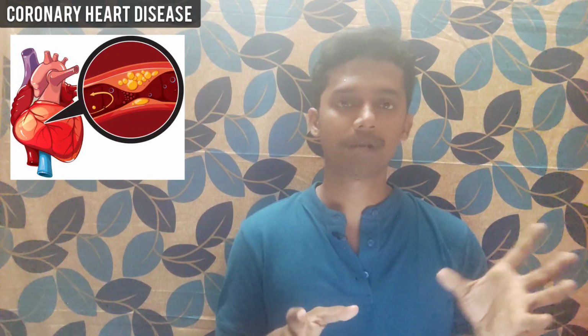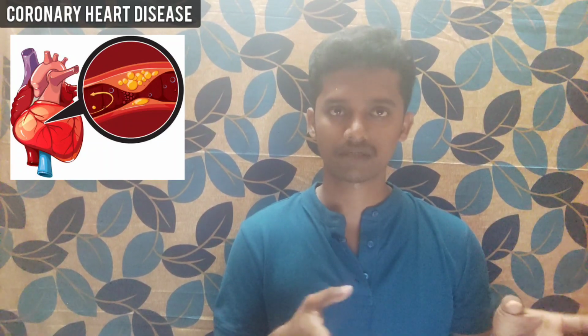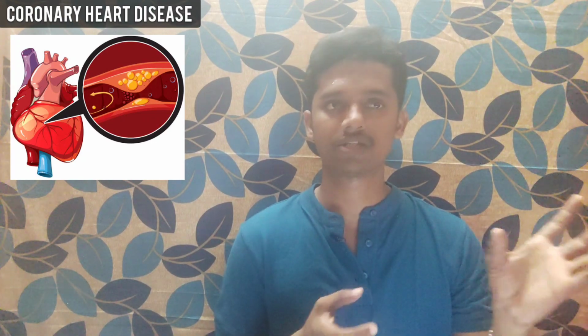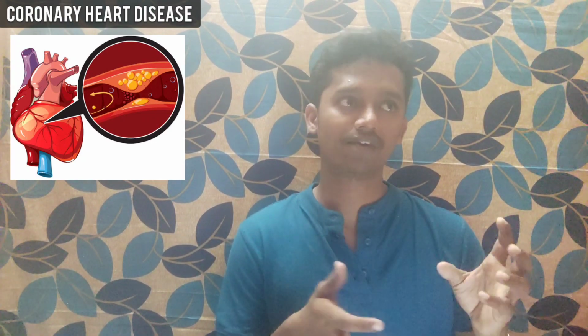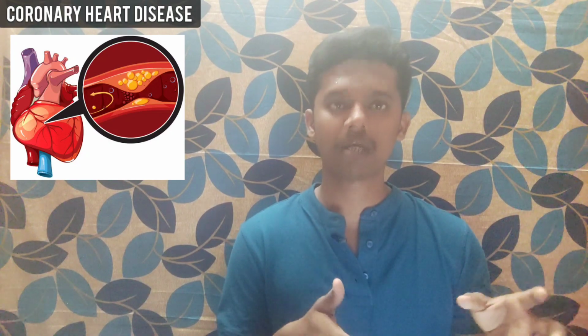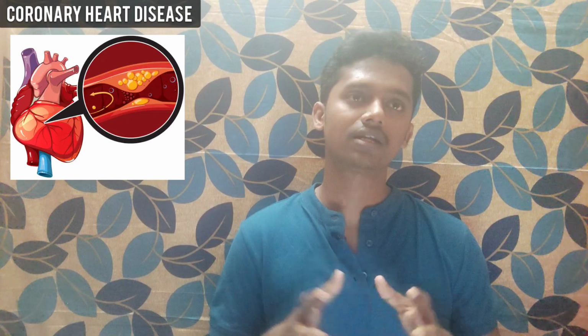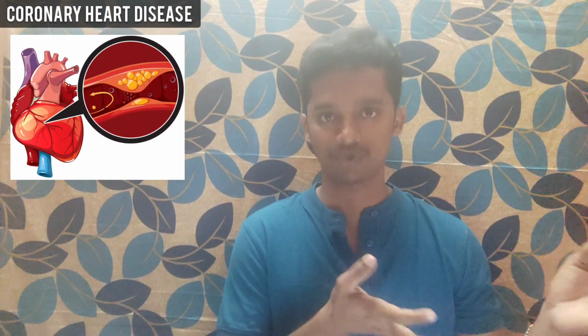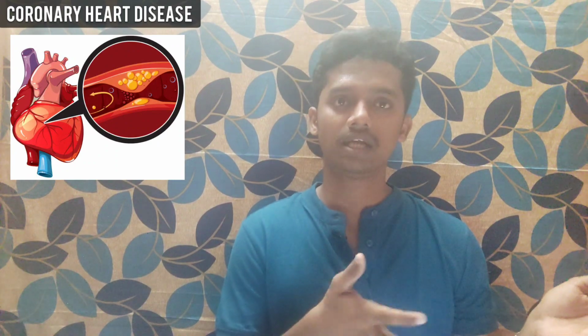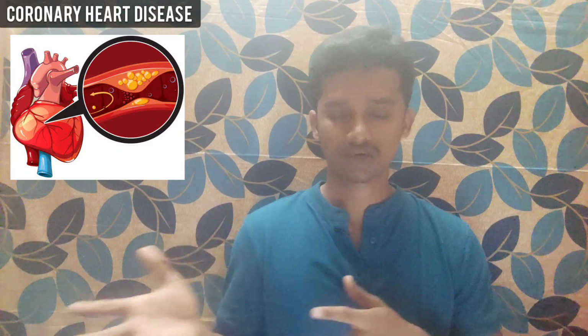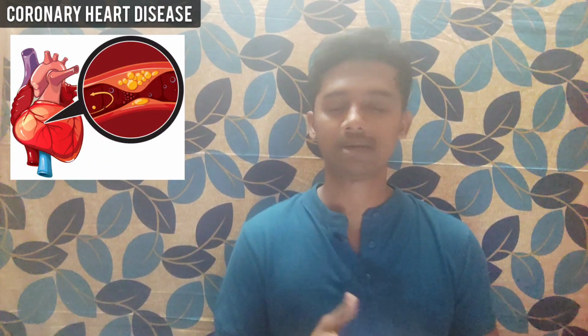The heart pumps blood, and to pump blood it needs blood, which is provided by coronary circulation. So when there is an obstruction in the coronary blood vessels, or the coronary circulation is impaired, coronary heart disease occurs. The heart function is impaired as a result of inadequate blood flow, which is called coronary heart disease or ischemic heart disease.